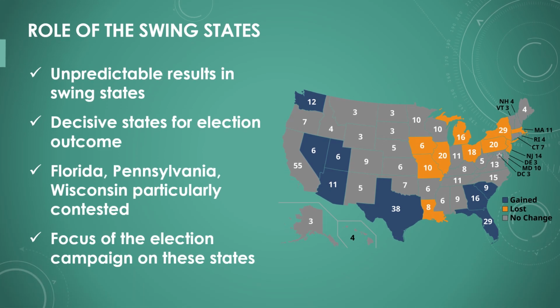Swing states are states where the election outcome is unpredictable and can be won by both Democrats and Republicans. These states play a crucial role in the presidential election as they are often the deciding factor in which candidate receives the majority of electoral votes. In recent elections, states such as Florida, Pennsylvania, and Wisconsin have been particularly contested. These states are expected to be the focus of the election campaign again in 2024.